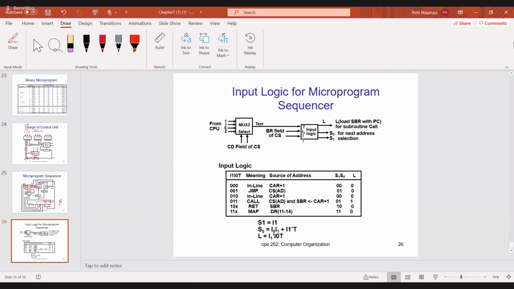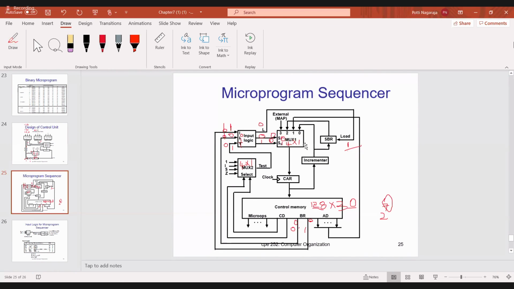Now see one more, 1, 0. T value, any value. If the selection lines are 1, 0, can anyone say which input line will be selected? Second input line, sir. Second input line is connected to where? SBR. So subroutine register, that means here some address will be there, that will be transferred to the second input line. From that it will be transferred to the CAR register. Now we will execute the main program. Do you understand? If you have any doubt, you can ask.